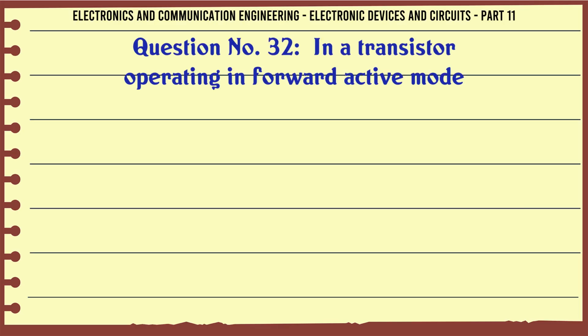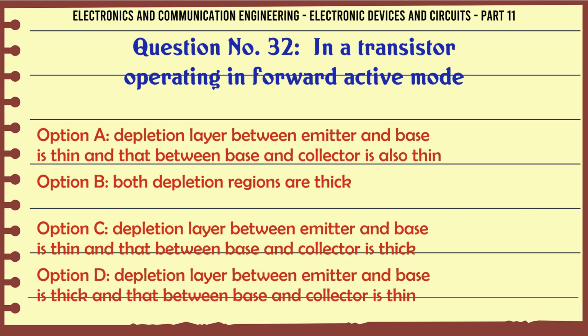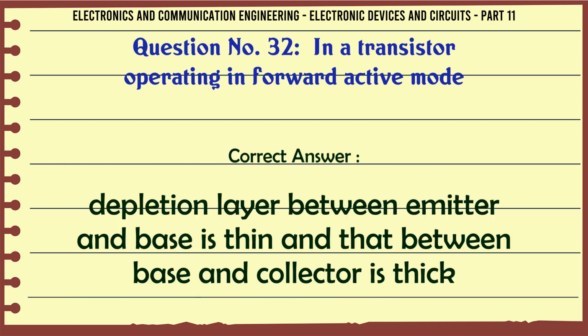In a transistor operating in forward active mode, A. the depletion layer between emitter and base is thin and that between base and collector is also thin. B. Both depletion regions are thick. C. Depletion layer between emitter and base is thin and that between base and collector is thick. D. Depletion layer between emitter and base is thick and that between base and collector is thin. The correct answer is depletion layer between emitter and base is thin and that between base and collector is thick.